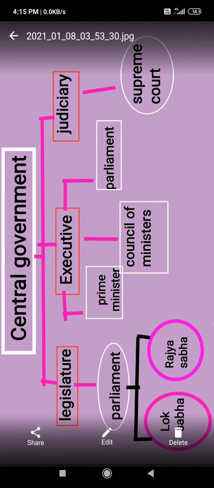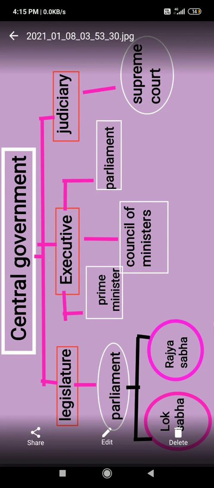In the same way, the state government is also there. In the content book you can see that in the judiciary there is a high court, not the Supreme Court. In the executive body there is the council of ministers, and mainly one legislative assembly will be there.